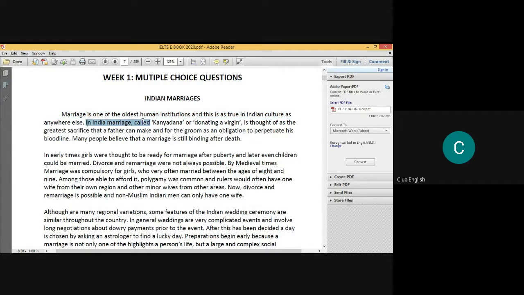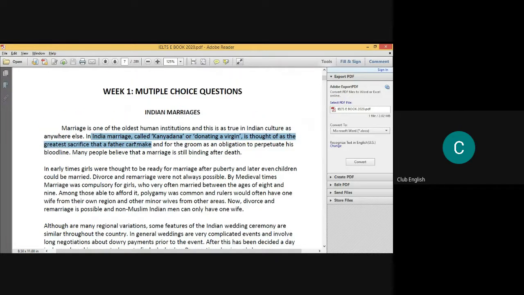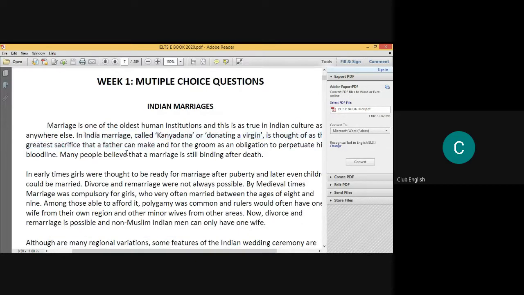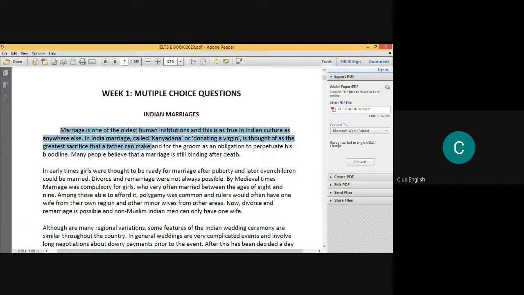Now, in India, marriage called Kanyadan, or donating a virgin, is thought to be the greatest sacrifice that a father can make. If we talk about India, it is the greatest sacrifice that a father can make. Donating a virgin means donating a girl. That means this is the sacrifice a father makes when he donates his girl to someone else.